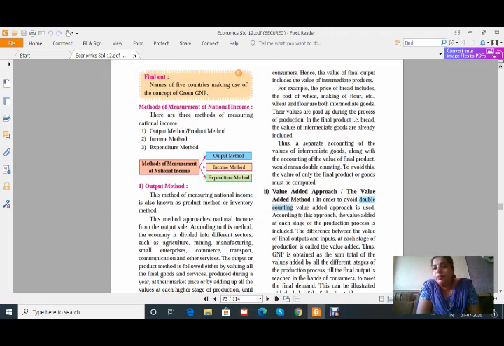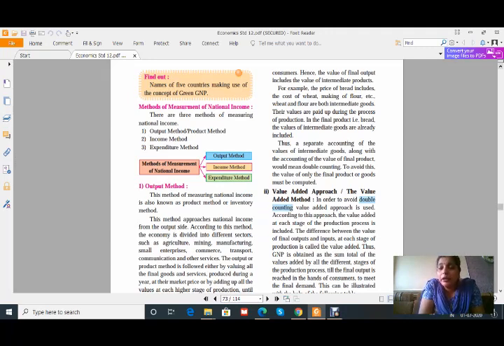That means, see, while making bread, we know that flour is required. Wheat is the basic raw material required for making the bread. After that, there is a cost of making it into flour, and after that the baking process is there. Therefore, their values are paid up during the process of production, and in the final product, that is bread, the values of intermediate goods are already included. Hence, while calculating the national income, the value of bread is considered, not the value of raw material, that is wheat, and value of flour.